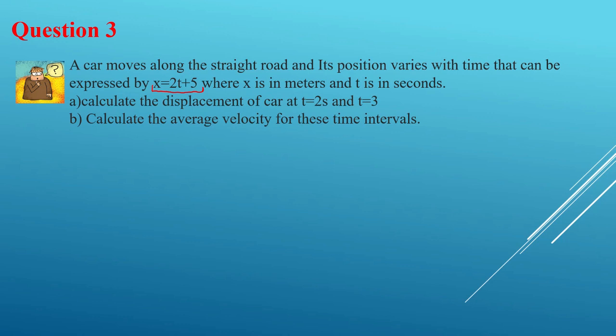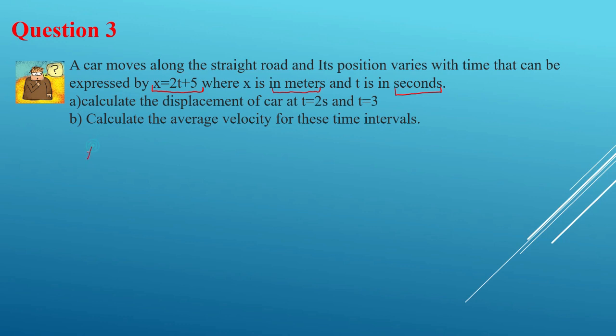What I want you to notice is if your problem mentions the dimension, like meters, seconds, or millisecond, always be careful about the dimension, especially if your problem emphasizes that. And then it asks you to calculate the displacement of this car at 2 seconds and 3 seconds. So let's see how we can solve this problem.